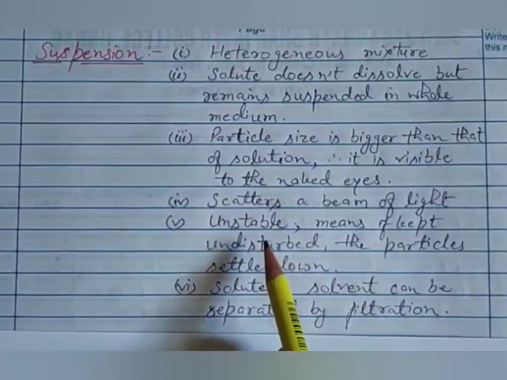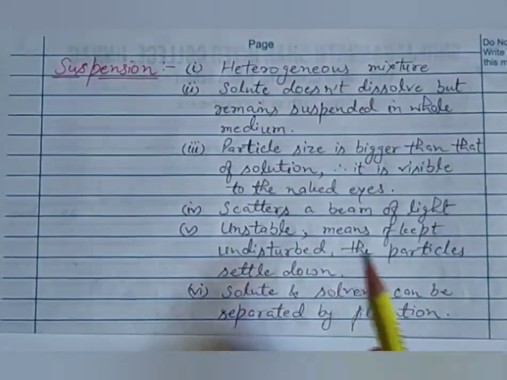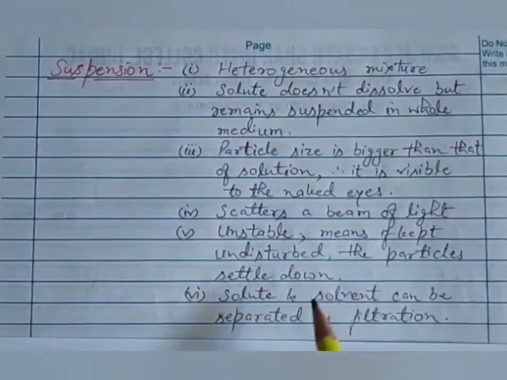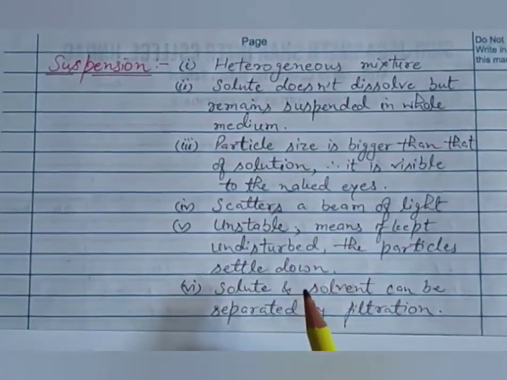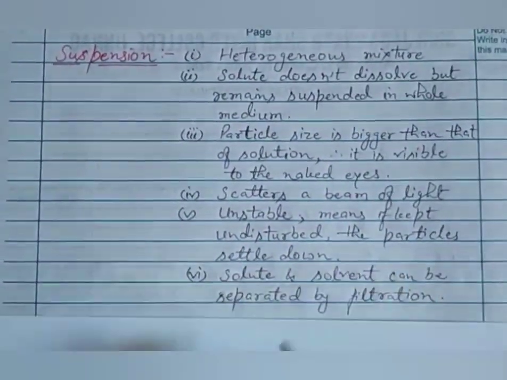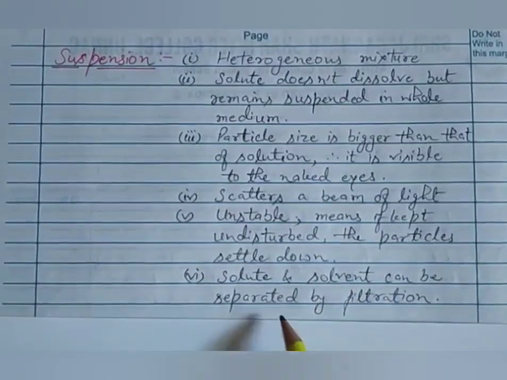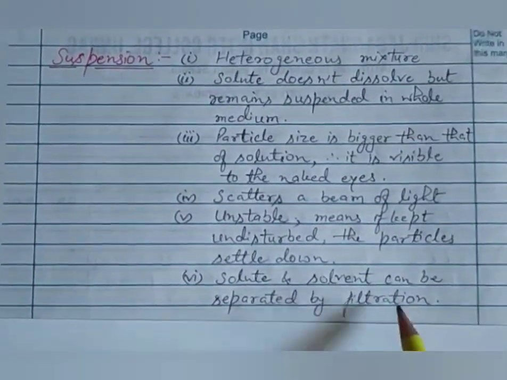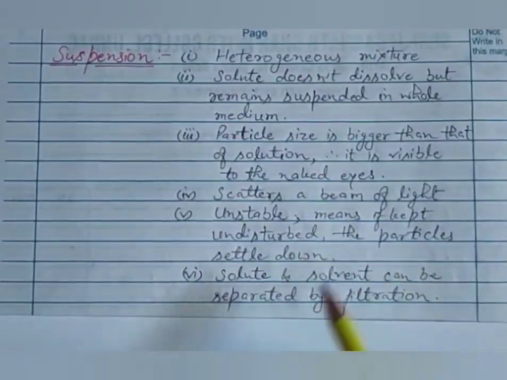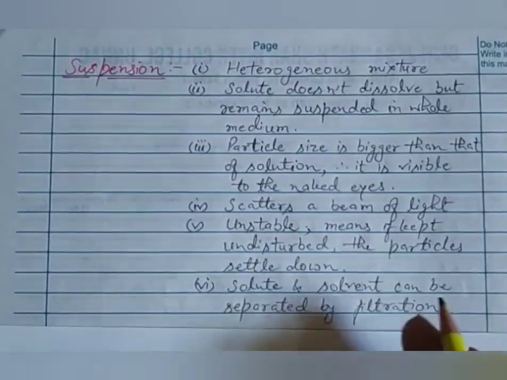It is an unstable mixture. Suspension is unstable. That means if we keep the suspension undisturbed for a long time, the particles of solute will settle down, and the composition will again change from top to bottom. And at last, the solute and solvent can be separated by filtration, because we have studied the particle size is bigger. So if we do the filtration process here, the solute and solvent will be separated by this physical method.